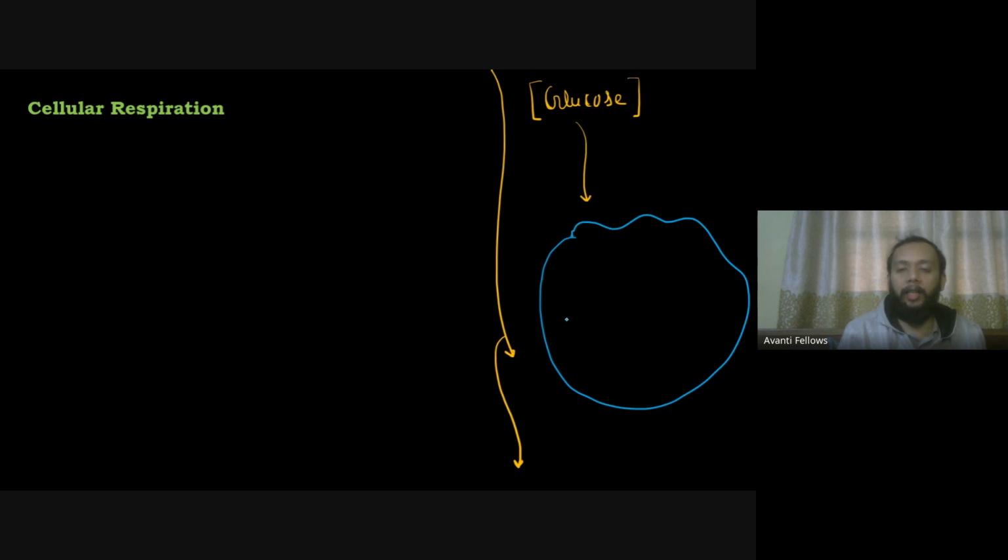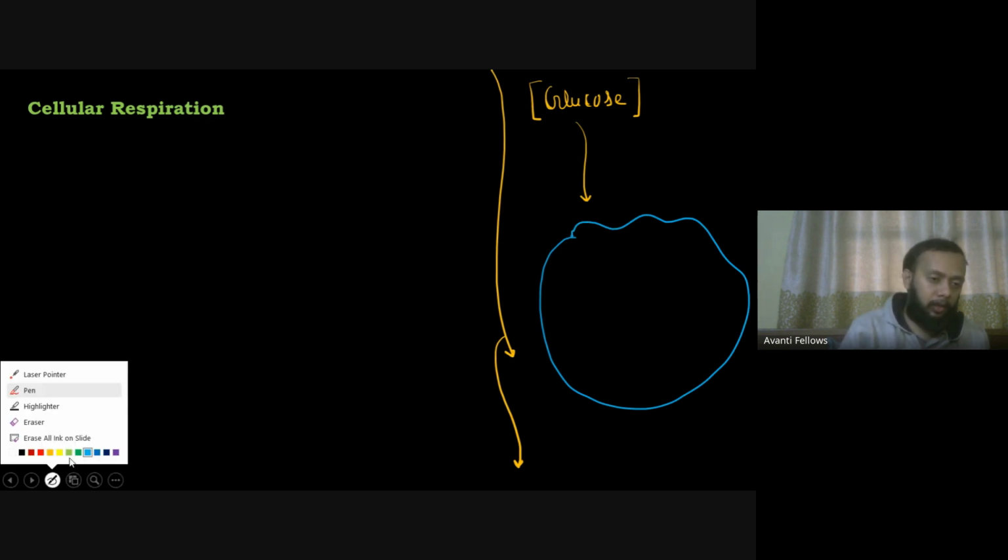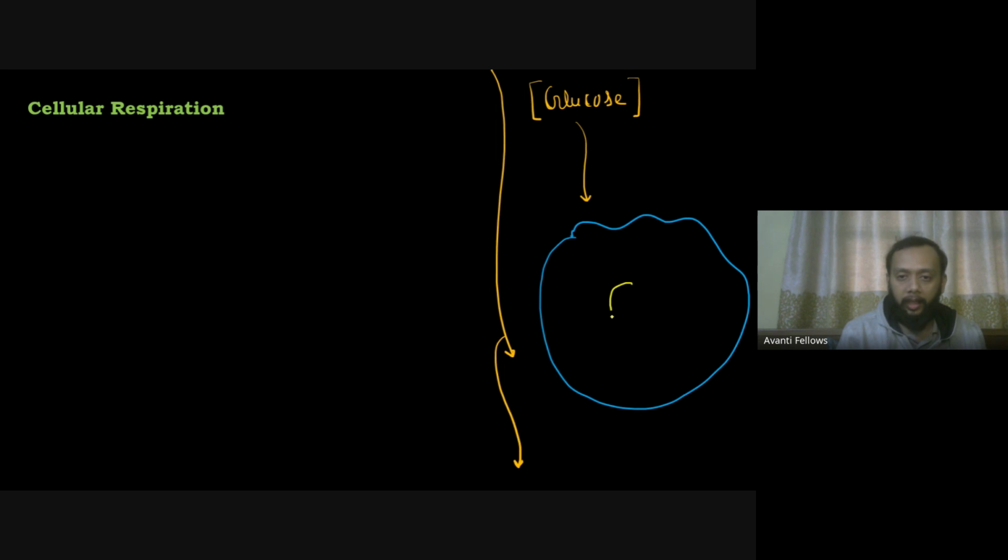Okay. So you have to assume that that's your cell. A cell is not a cell until you have a nucleus, and you have a nucleus on this side, on this location, and now you have glucose entering inside the cell. So समझे मेरा glucose molecule है और ये मेरा cell के अंदर enter करता है. So now it has entered inside the cell. Now what will be the very first thing happening with the glucose?